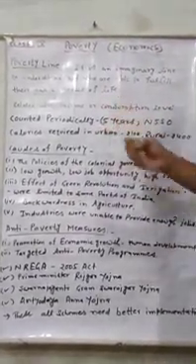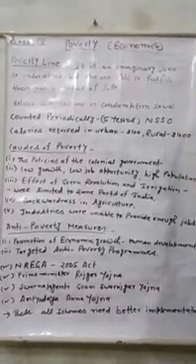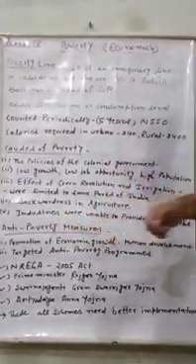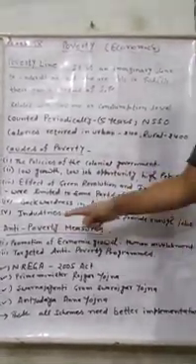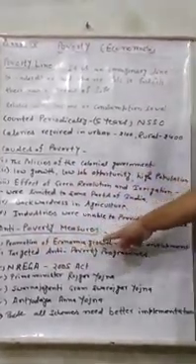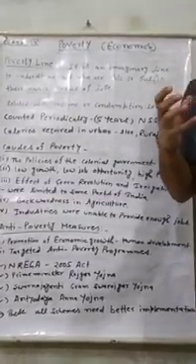For that, the Government of India has started many schemes to remove poverty, which are known as anti-poverty measures. First, very important, is the promotion of economic growth. My dear students, how will economic growth be promoted?